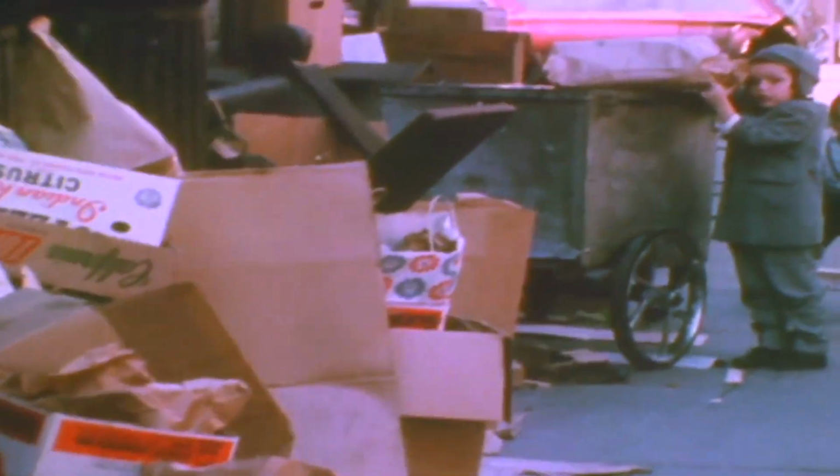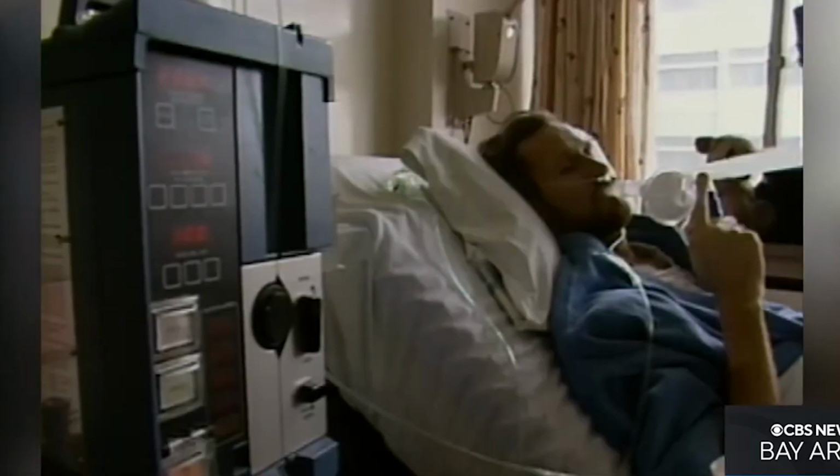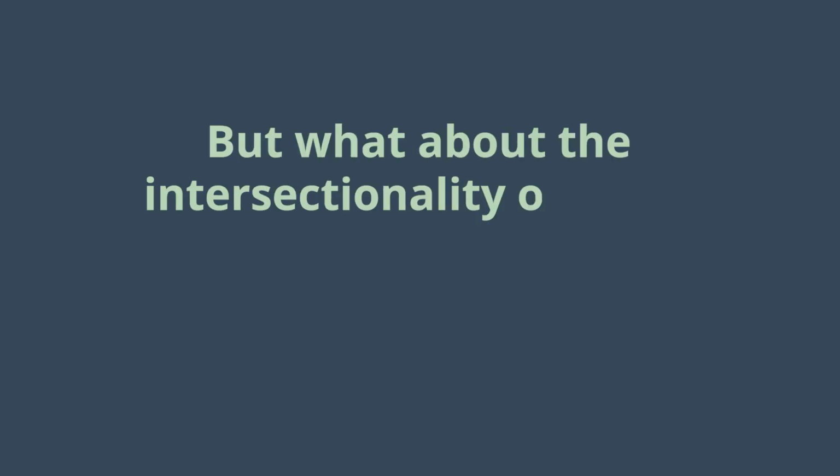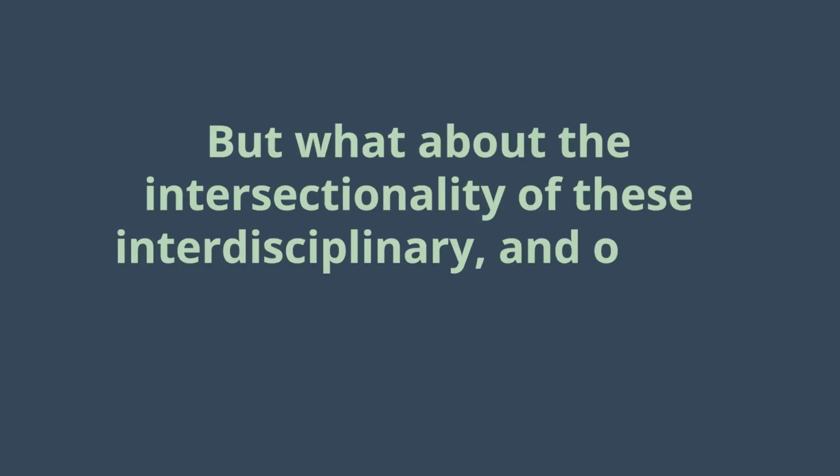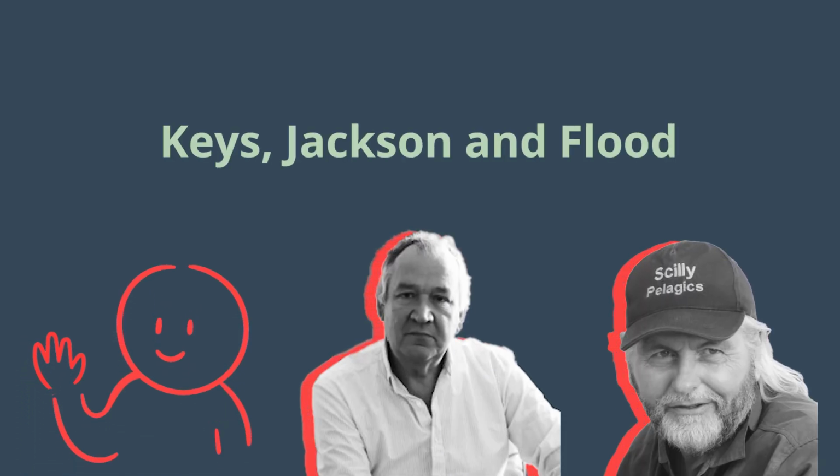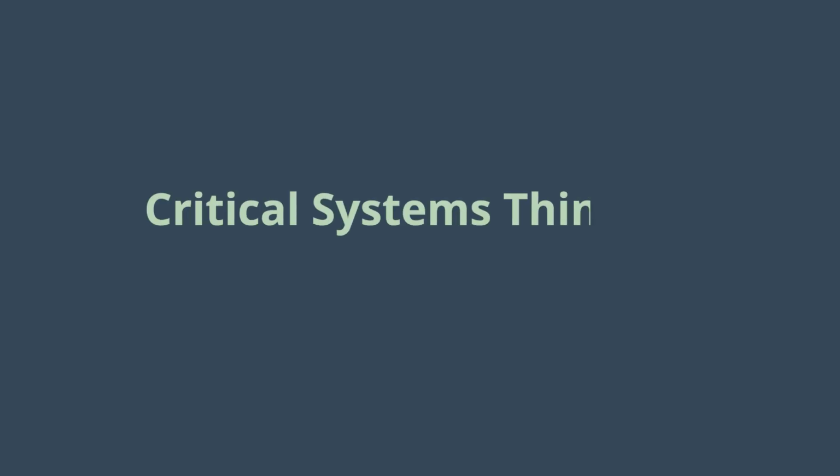In the 1970s, researchers began to look for tools that could help to answer some of the world's biggest social problems, like homelessness, food insecurity, health inequity, and more. They found no one framework that worked across disciplines. Sure, the natural sciences had their methods, as did the social sciences. But what about the intersectionality of these interdisciplinary and often wicked problems? In an attempt to solve these interconnected problems, a few researchers from the 80s and 90s developed a theoretical framework as a response. This framework is called critical systems thinking.